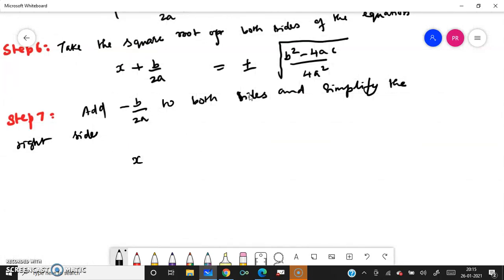Therefore x equal to, we are adding minus b by 2a, therefore it gets cancelled. So here it will be minus b plus or minus square root of b square minus 4ac, and take the LCM, which is 2a. So finally we got the solution, right?